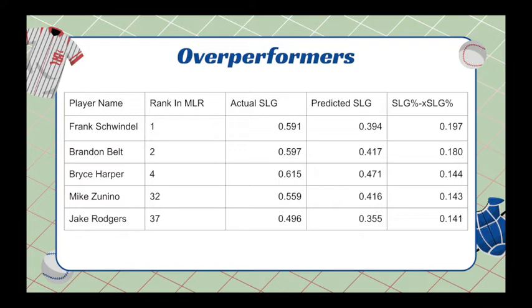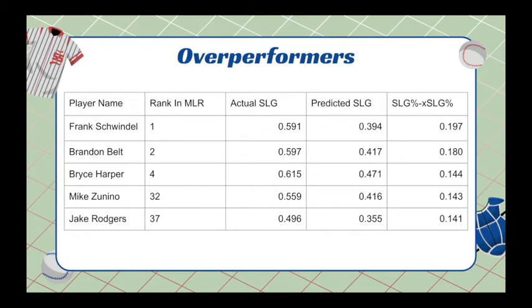One interesting thing we see on this slide is Bryce Harper, the previous season's MVP, is actually in the overperformer category. This is actually pretty expected, considering he's not superhuman and hitting the ball way, way harder than anybody else, and does lend some credence to the idea that being the absolute best player in baseball requires a little bit of luck to be on your side.